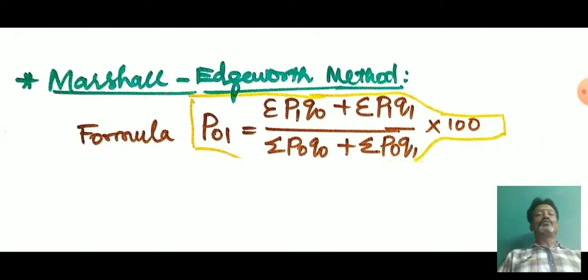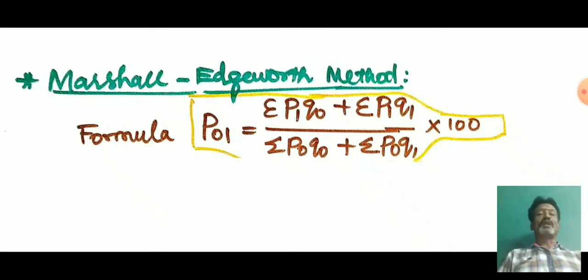And now we can derive the formula for Marshall-Edgeworth. Here Marshall-Edgeworth has taken the sum of the numerator values of Laspeyres and Paasche as the numerator value. And he has taken the denominator values of both Laspeyres and Paasche, and the total is taken as the denominator value for the formula.